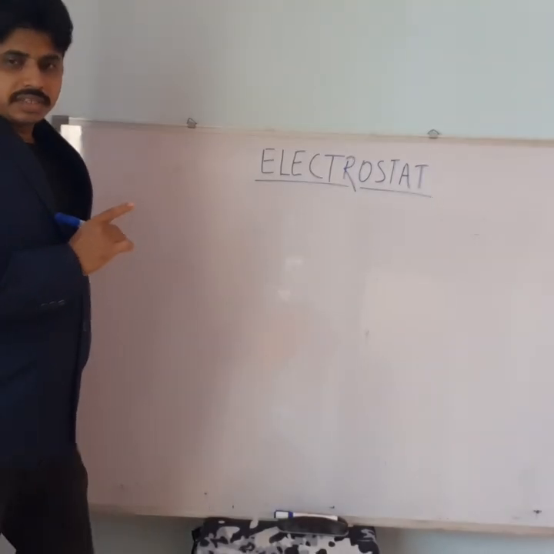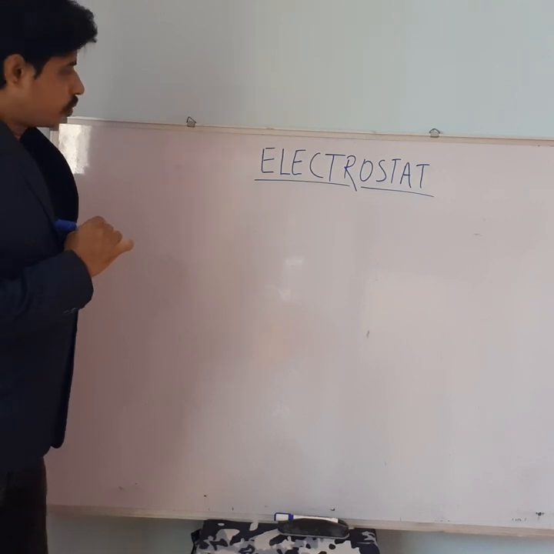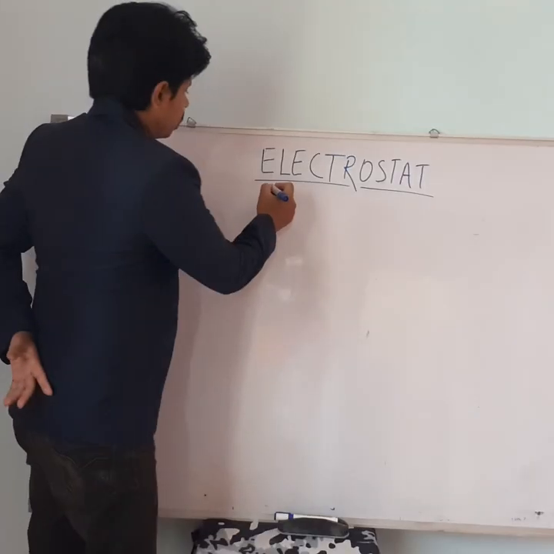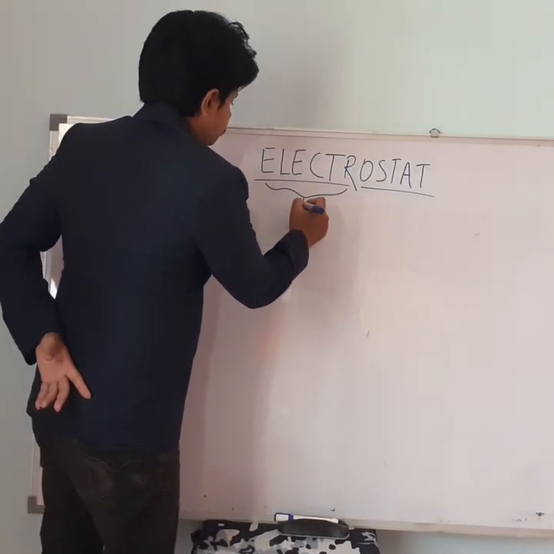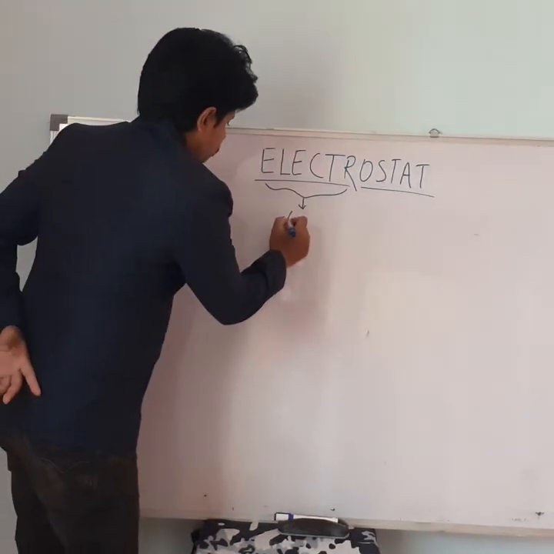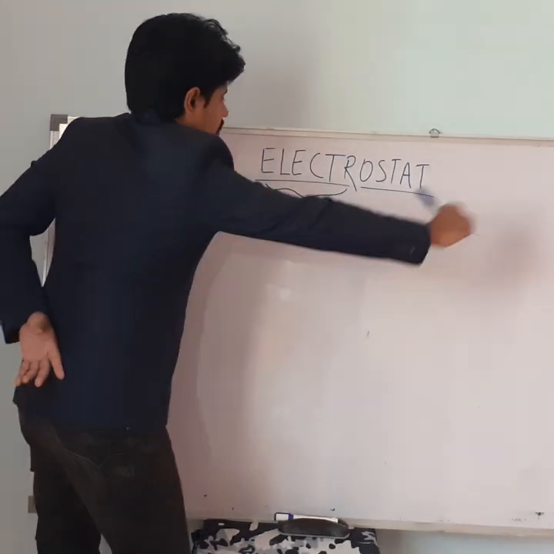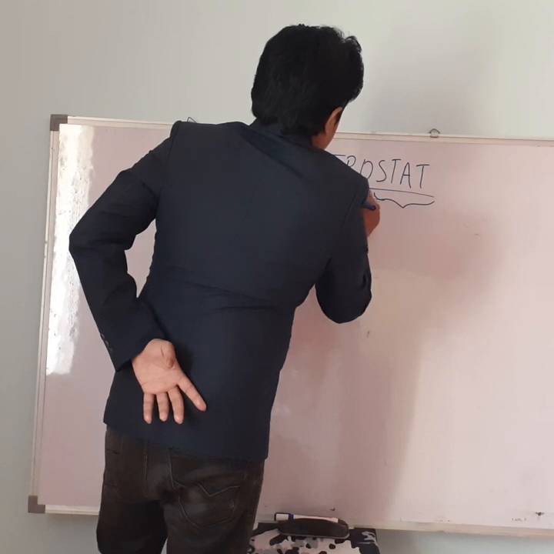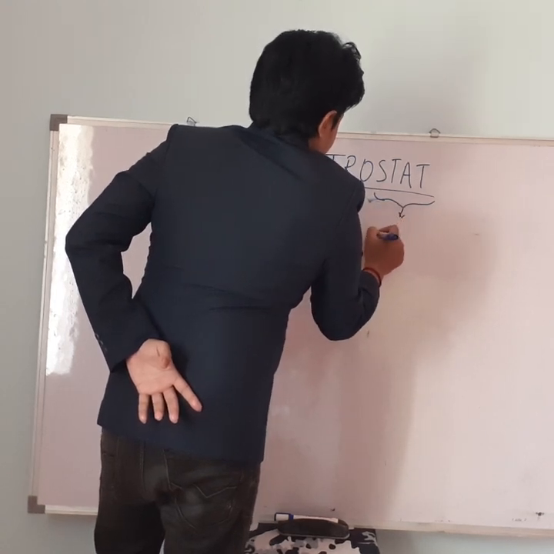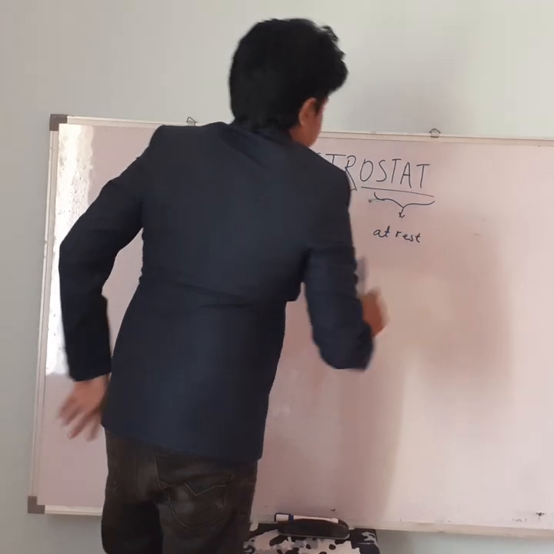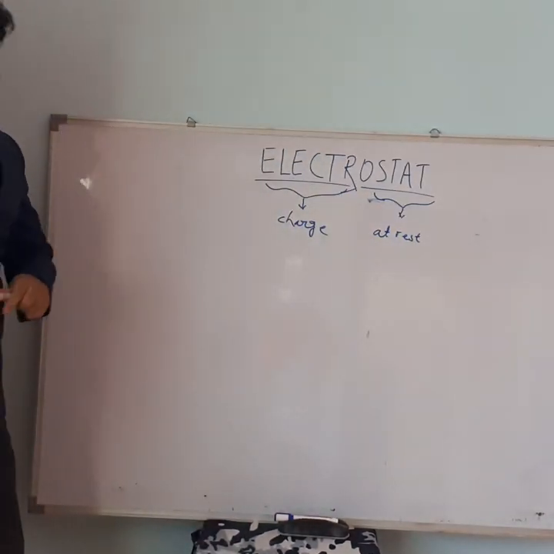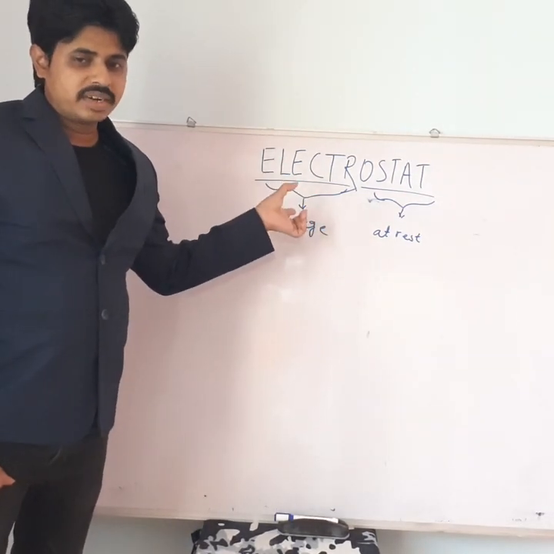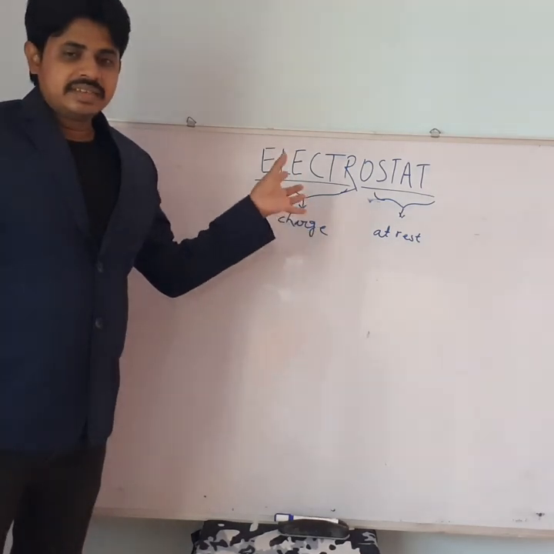Today I am going to discuss electrostatics. First of all, we will see the meaning of electrostatics. The word electro means charge and stat means at rest. That is, charge at rest. So in this chapter we will discuss the properties of charges which are at rest.